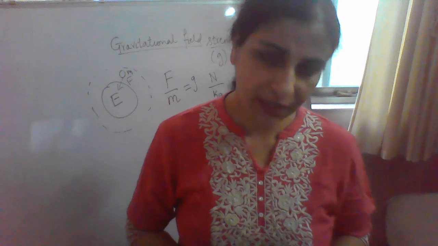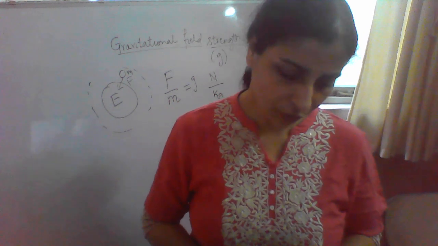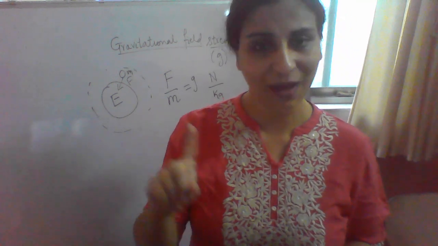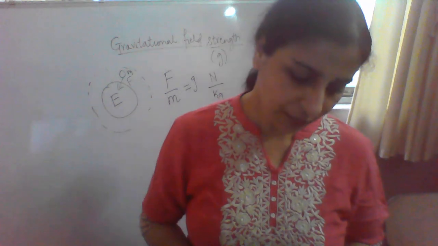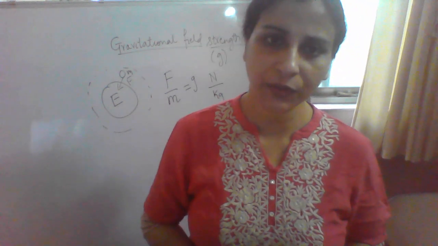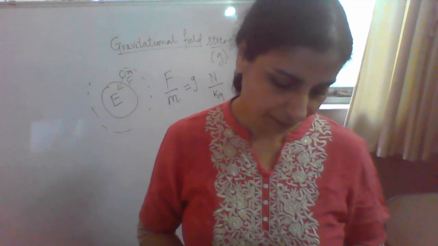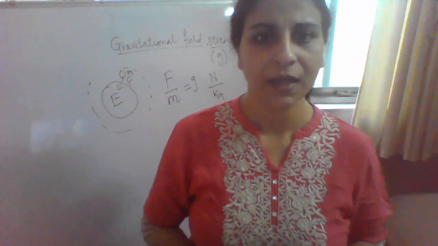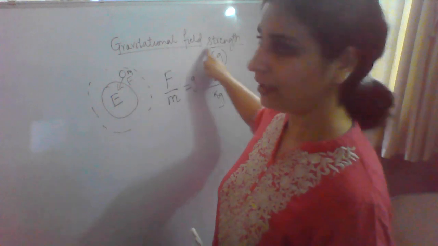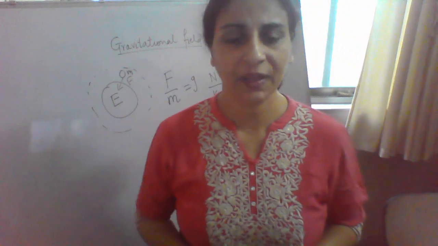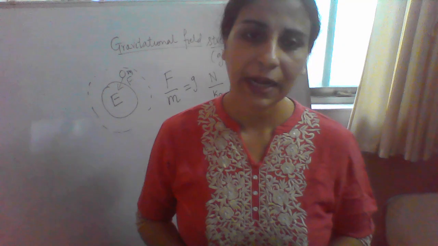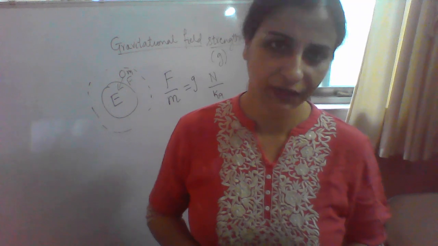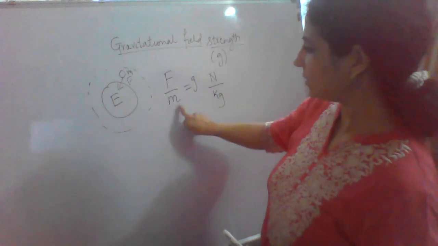The force experienced by a unit mass, unit mass means it has to be 1 gram or 1 kg, placed at a point in a gravitational field, is called gravitational field strength, or intensity due to gravitational field.